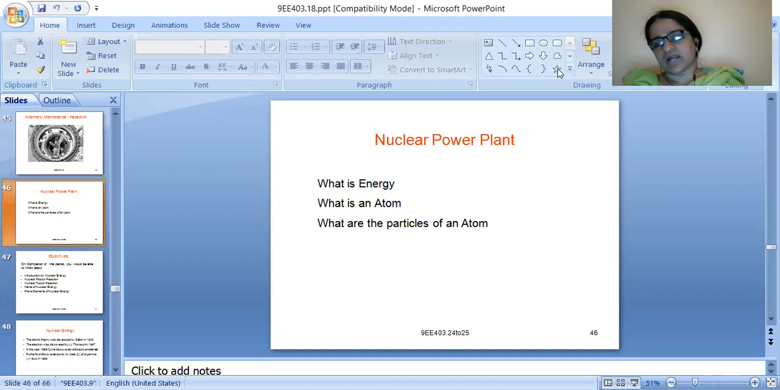We have discussed various types of energies, renewable and non-renewable. In non-renewable sources, first I completed thermal power plant. The next was hydroelectric power plant. In the last class, I ended the hydroelectric power plant. Today, we are going to start with a new power plant, which is nuclear power plant.